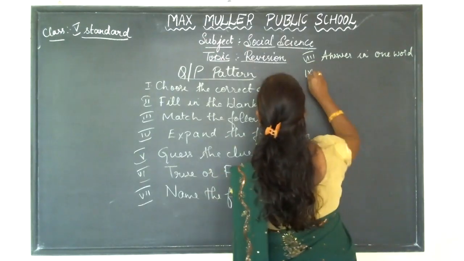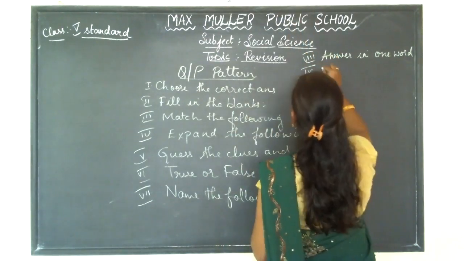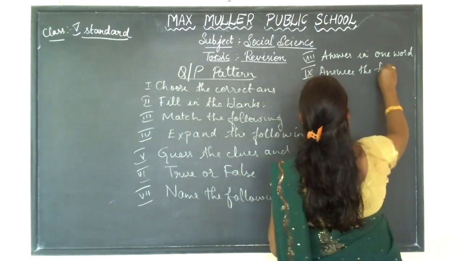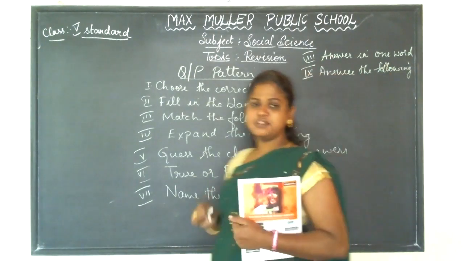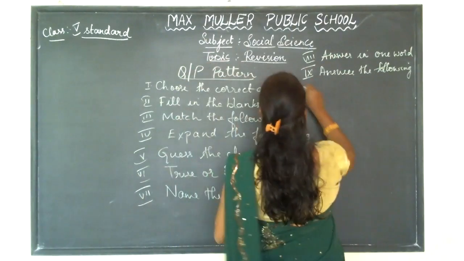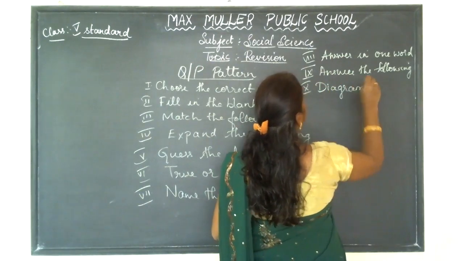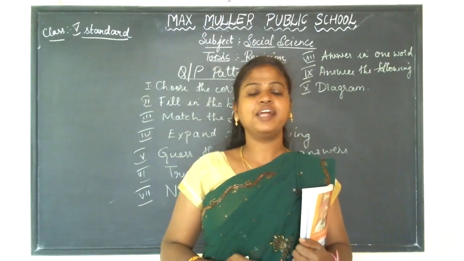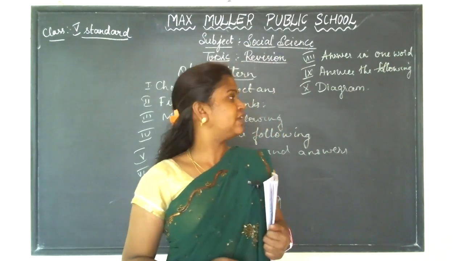The ninth main will be answer the following in 2 or 3 sentences. The answers will be a little bigger than the 8th main. The last main will be the diagram. So I've given you many diagrams. Draw a globe showing latitudes, longitudes, equator, North Pole and South Pole. That is the first diagram in the first lesson.